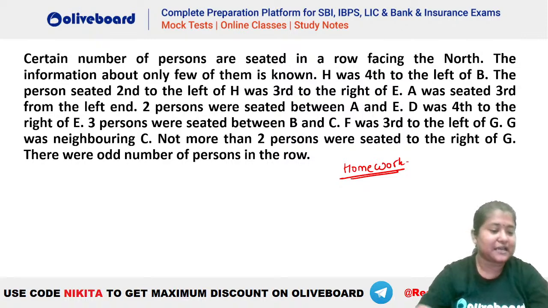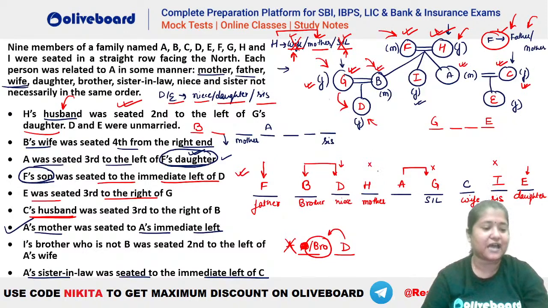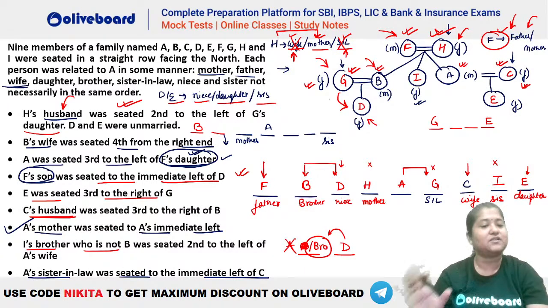Second last statement says I is not the brother of B. Yes, I is not the brother of B. No, I's brother. Look Neeraj, what is given? I's brother who is not B was seated second to the left of A's wife. So who is A's wife here? That is your C. So here we are saying I's brother who is not B.